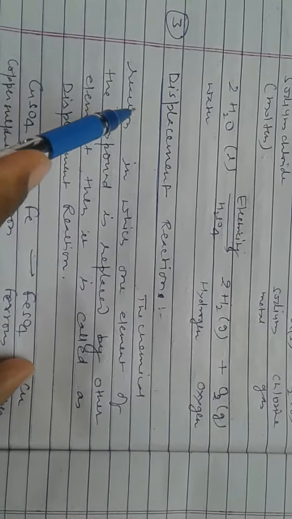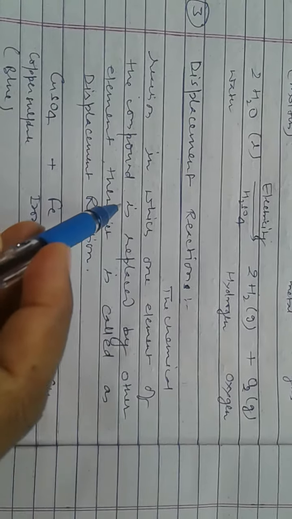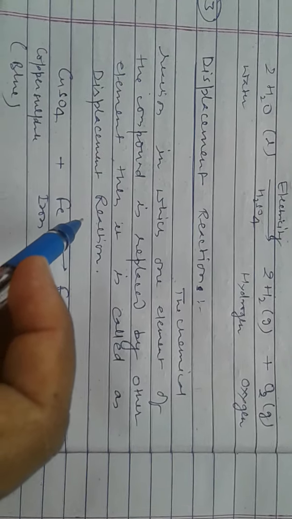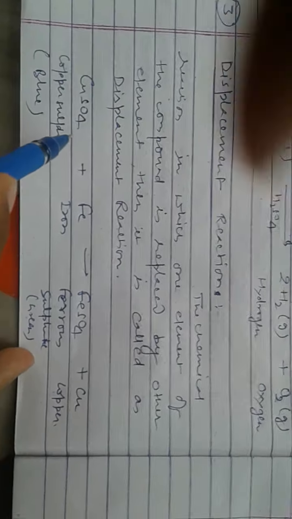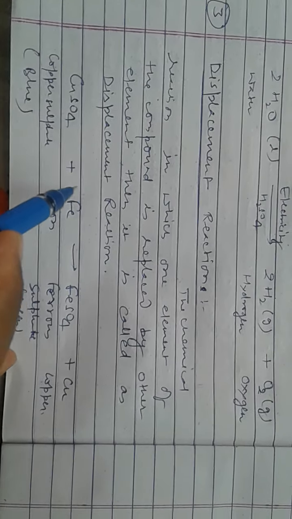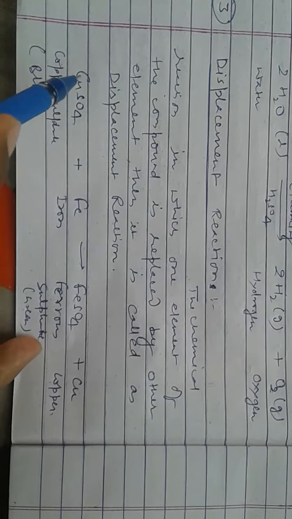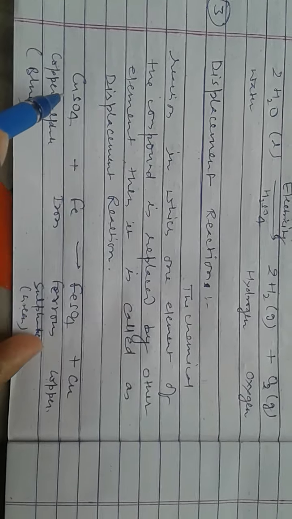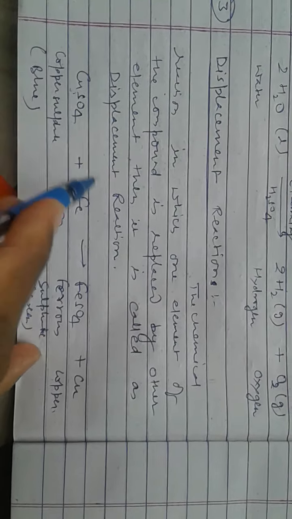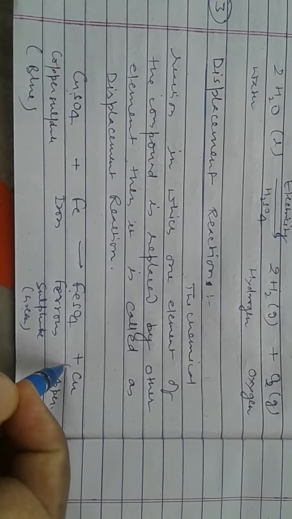Third one, displacement reaction. The chemical reaction in which one element of the compound is replaced by another element is called displacement reaction. You understand by this chemical reaction. Here, when iron is added to copper sulfate solution, which is blue in color, then this iron displaces or replaces that copper. Then it forms FeSO4 and copper gets separated.